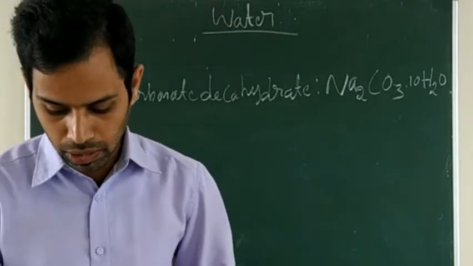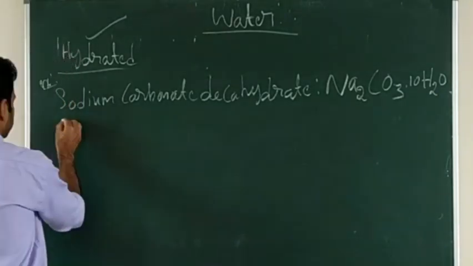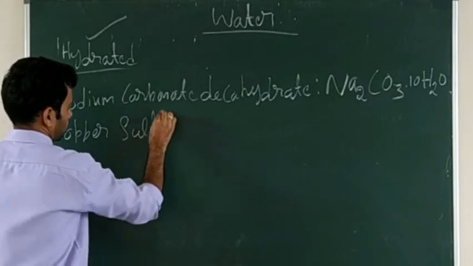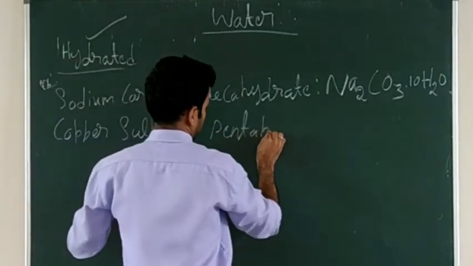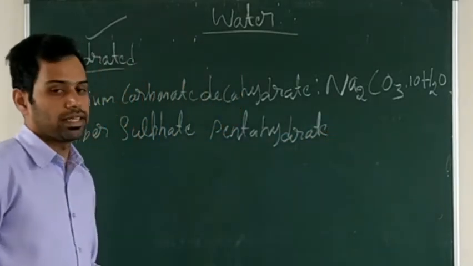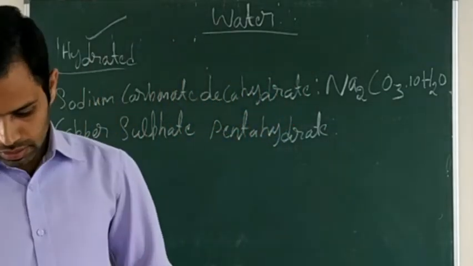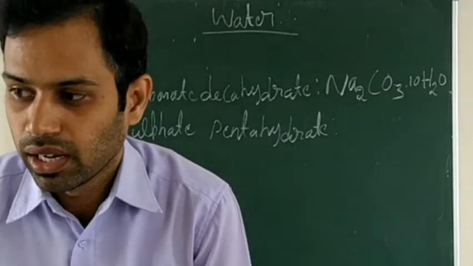So I have one more example. Copper sulfate pentahydrate. Copper sulfate molecular formula?